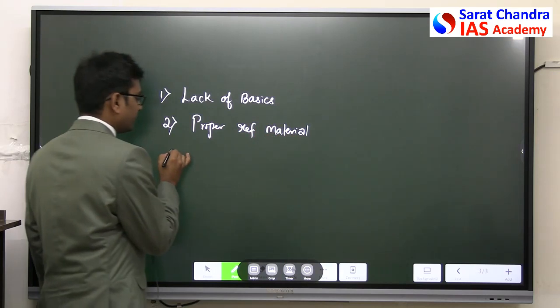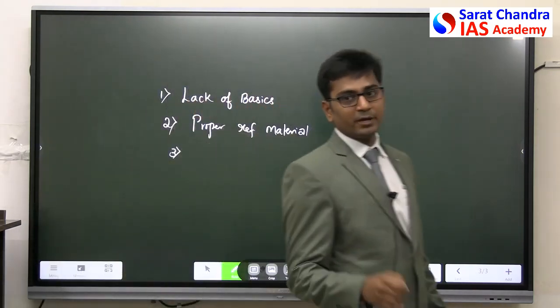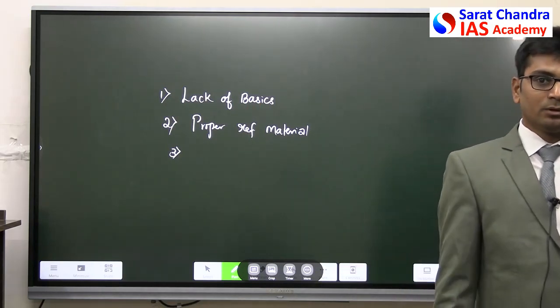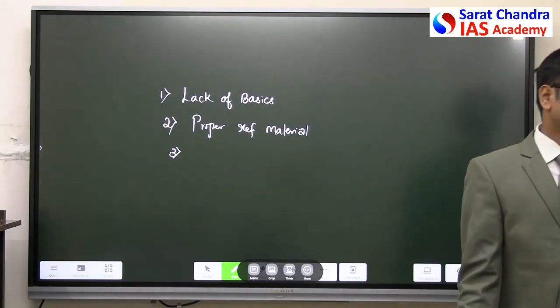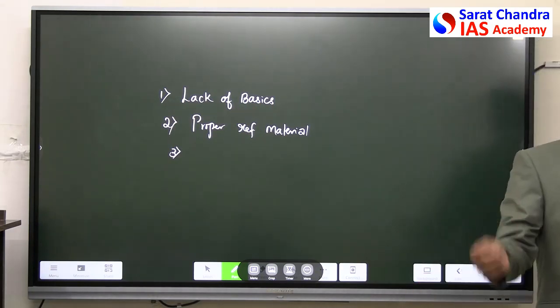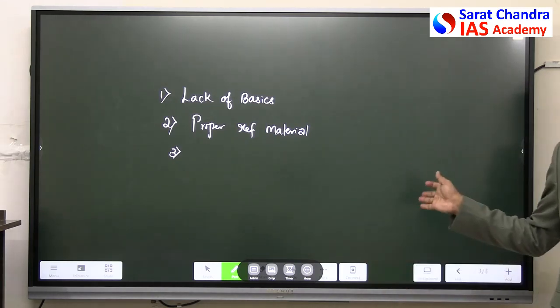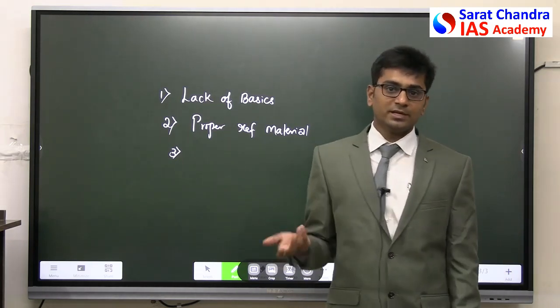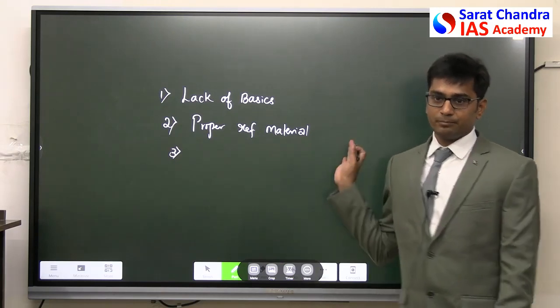Proper reference material means, if you take polity, immediately you will say I have to study Lakshmikant. If you take modern Indian history, you will say Spectrum is available. If it is geography, you will have one book, at least 6th class to 12th class NCERTs we have to study. But if I ask about economics, we cannot tell what is the exact material. The lack of material makes the subject a bit difficult.